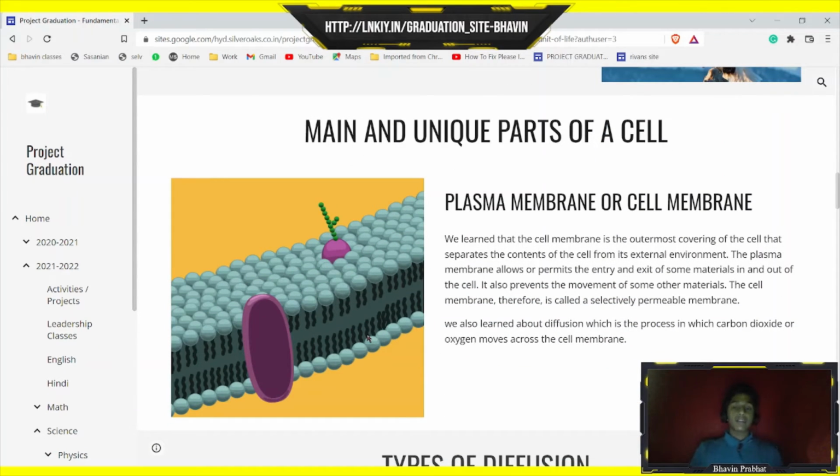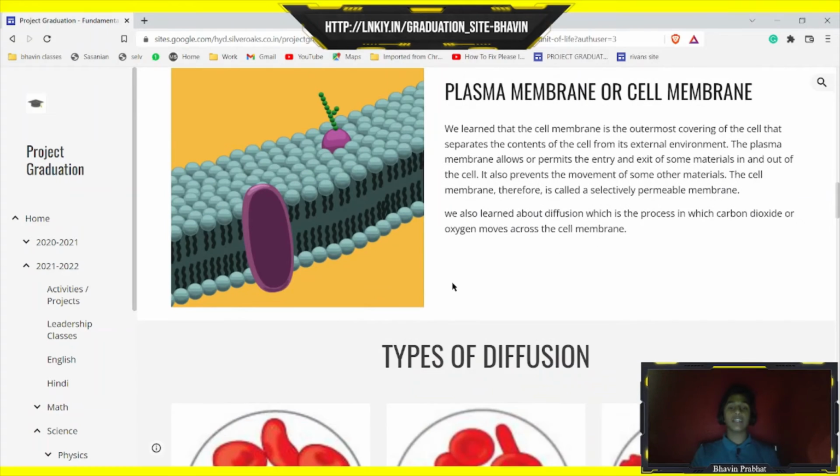Main and unique parts of a cell. We learned about many new cell organelles. First comes the plasma membrane or the cell membrane, which is the protective layer of a cell, and which allows an exchange of carbon dioxide and oxygen and water.